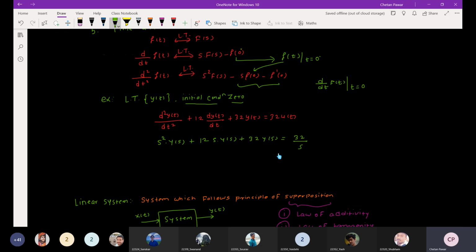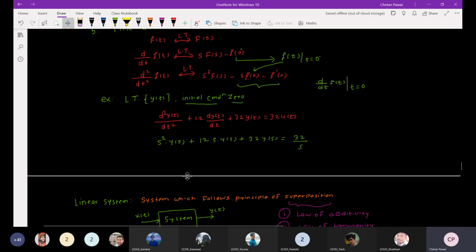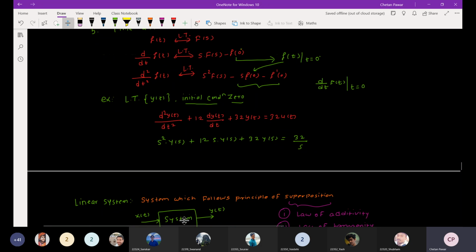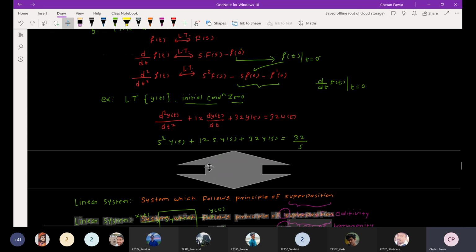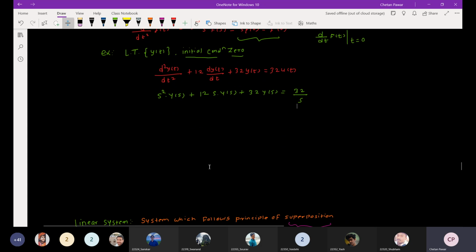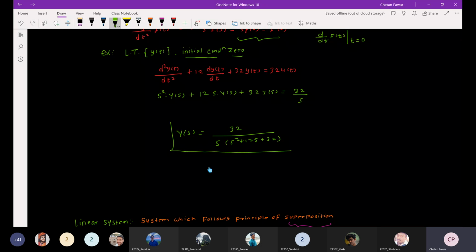If I simplify this equation, Y of s will be 32 upon s into s square plus 12s plus 32. So this will be the Laplace transform of that signal.